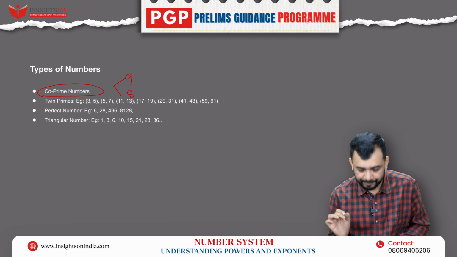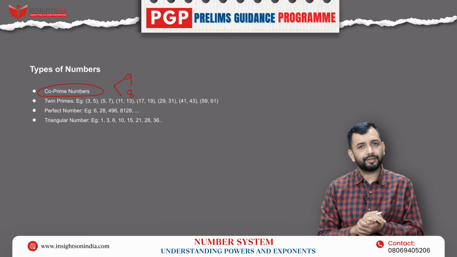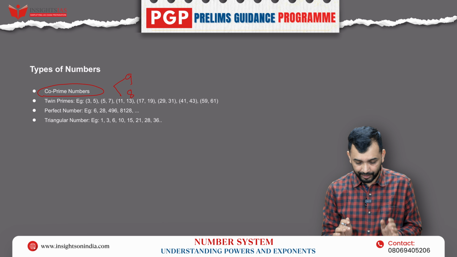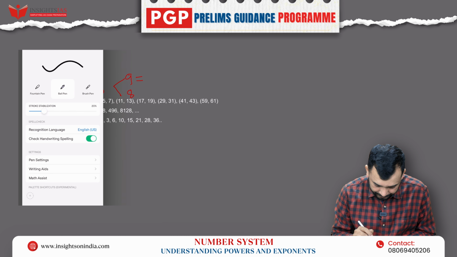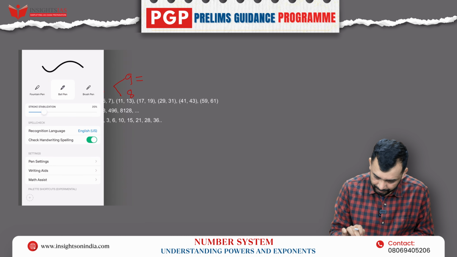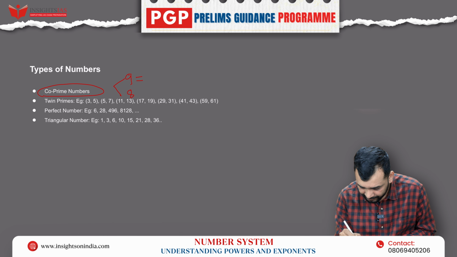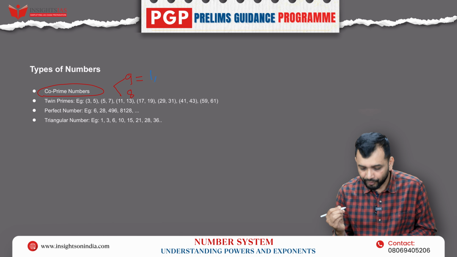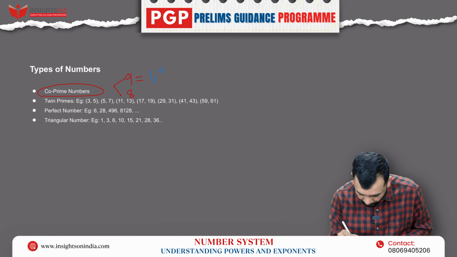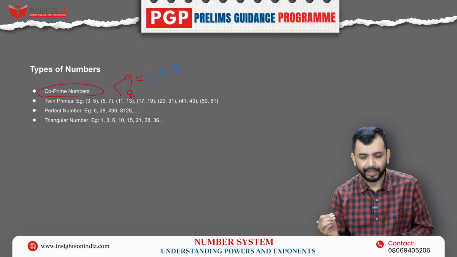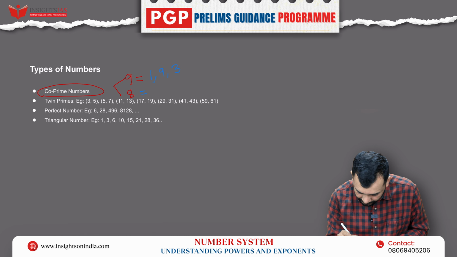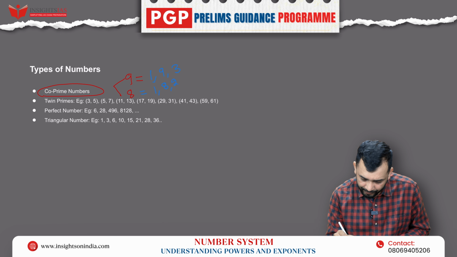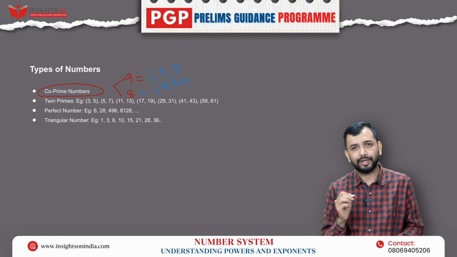9 and 8. Now, these two numbers are not prime. But what are the numbers that will divide these numbers? 1 will divide 9, 9 will divide 9, 3 will divide 9. Now, if you look at 8, again 1 will divide 8, 8 will divide 8, 2 will divide 8, 4 will divide 8.